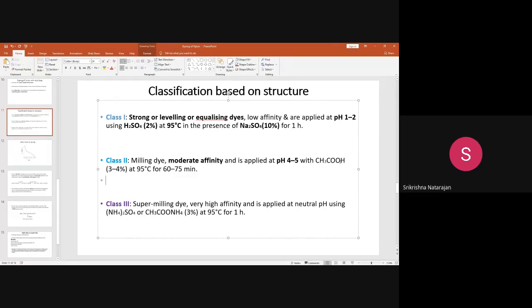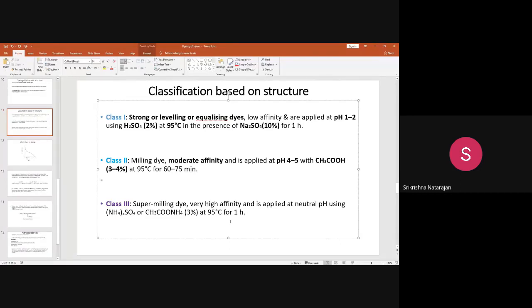So you can use a weak acid like acetic acid of around 3 to 4%, and carry out the dyeing at boiling temperature for 60 to 75 minutes. You can do the dyeing like this because it is a milling dye, which already has a moderate affinity. If something already has a good attraction, you need not complicate it by adding more acid. A more acidic environment is not necessary.